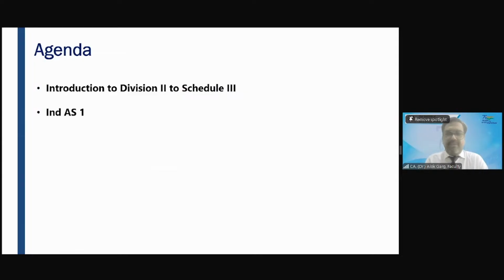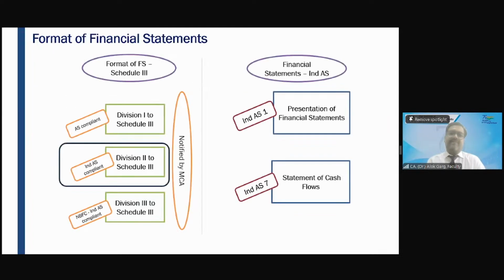So friends, Division 2 we have discussed. Now we are discussing Ind AS 1. And this slide we have already discussed, right? On day 1, we discussed Division 1 to Schedule 3 is for AS compliant companies, and Division 2 to Schedule 3 is for Ind AS compliant companies. And Division 3 to Schedule 3 is for NBFC companies who are Ind AS compliant. We have discussed Division 2 to Schedule 3, and this is relevant for us.